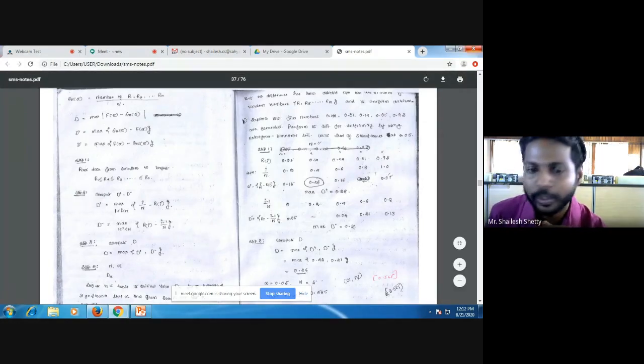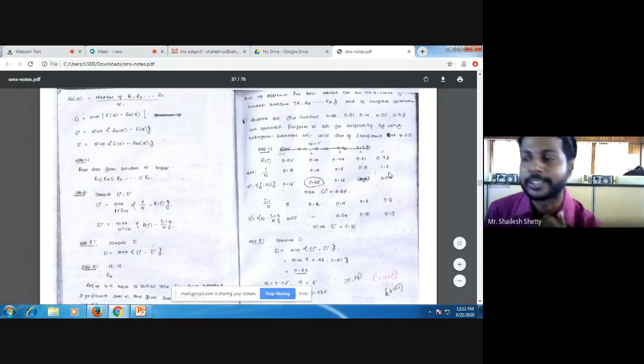Now, step 2 is i by n. What is i by n? Here in the first row, it is 1 by 5. 1 by 5 is how much? 0.2. What is n? n is the number of values given, 5. So 1 by 5 is 0.2. Here 2 by 5, 0.4. 3 by 5, 0.6. 4 by 5, 0.8.